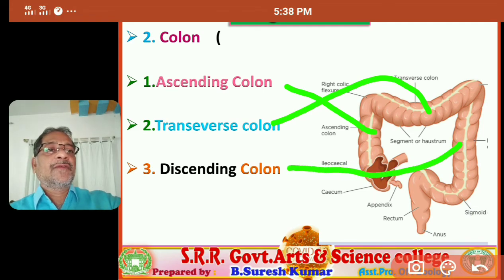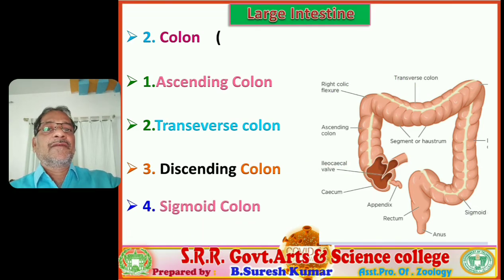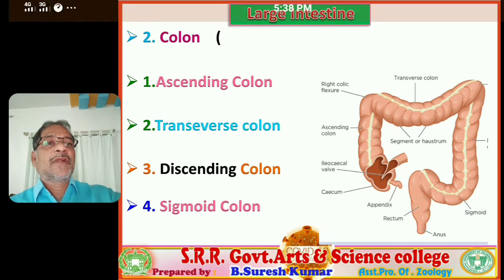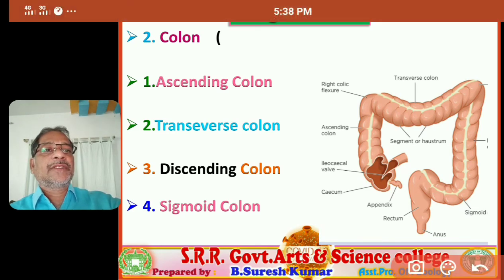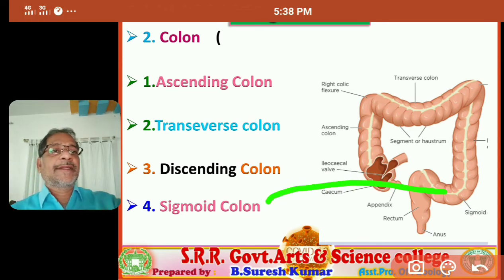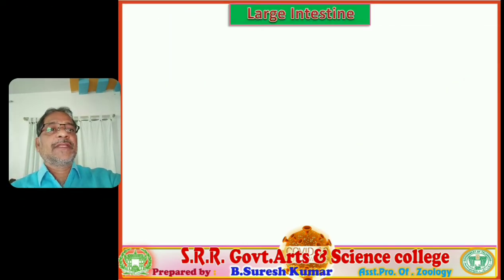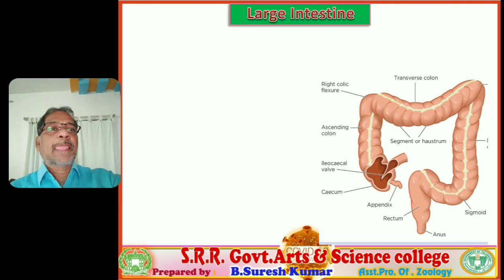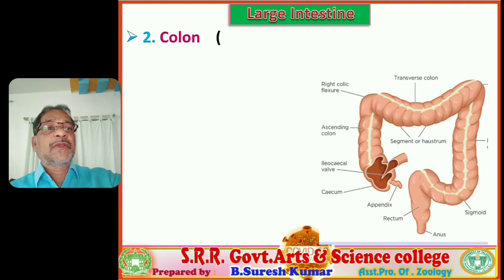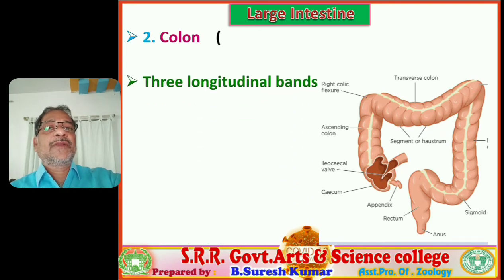And one more, the fourth variant, sigmoid colon. So the colon is differentiated into how many regions? Four regions: ascending colon, transverse colon, descending colon, and sigmoid colon.